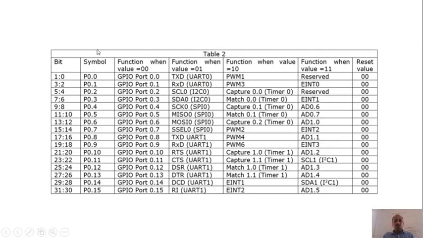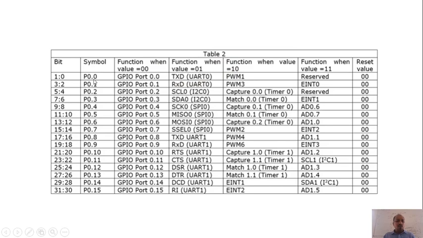Now you can see, this is one example. If these are all the port numbers, and my P0.0 value is 00, then it is going to perform the GPIO function. One thing you should know is that whatever port number you take, if the port value is 00, then by default it is going to perform the GPIO function, general purpose input output, a normal function.